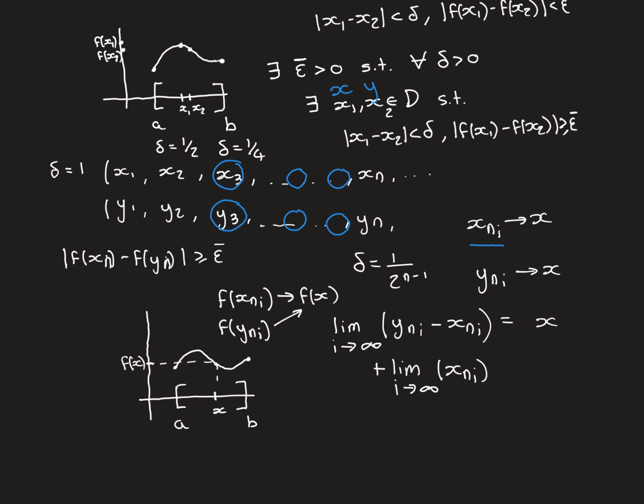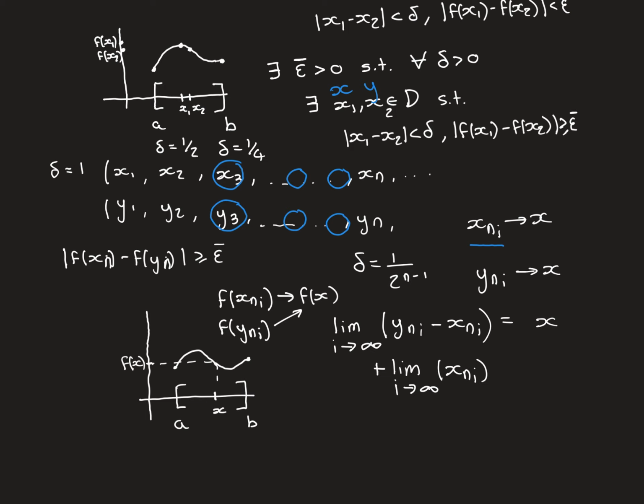If you would be able to find an i here such that both of these are inside an epsilon bar over 2 interval around f of x, then the difference between the two is going to be less than epsilon bar, which would break this criterion, because for all n, the modulus of the difference between these two has to be greater than or equal to that epsilon bar.